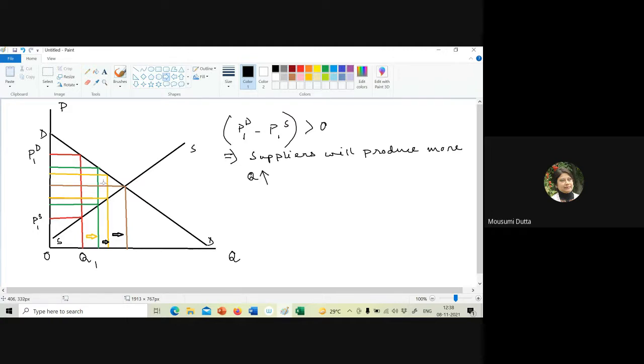And for every increase in quantity, there will be a continuous reduction in demand price and the supply price. And thus the economy is moving towards the equilibrium price quantity combination. So if this mechanism takes place, we will call the equilibrium Marshallian stable.